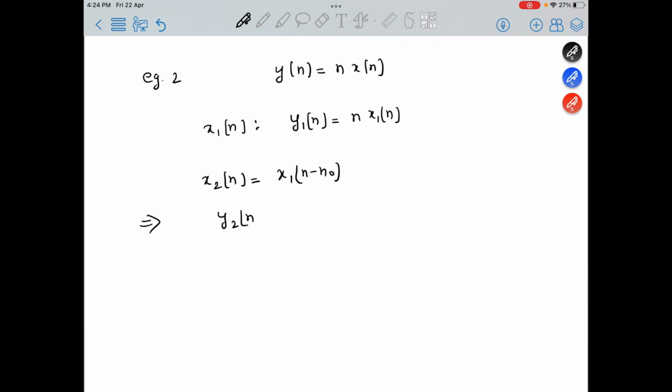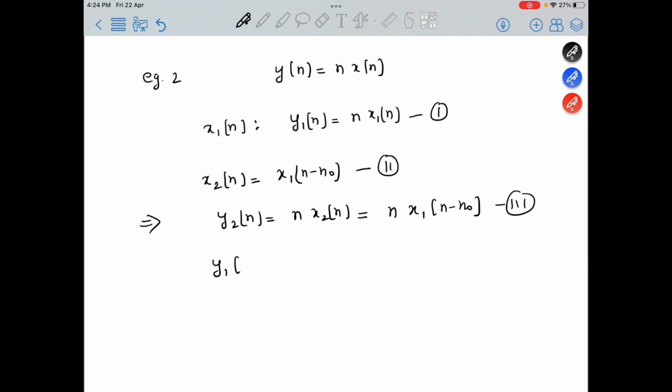The output y2[n] will be n x2[n], and we name these equation 1 and equation 2. From equation 2 we can write n x1[n - n naught], and this is equation 3. From equation 1 we can directly write that y1[n - n naught] will be (n - n naught) x1[n - n naught].